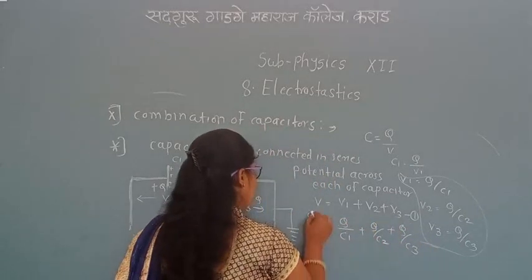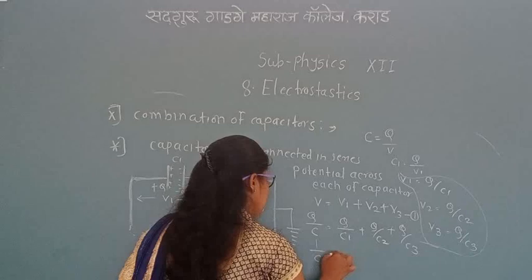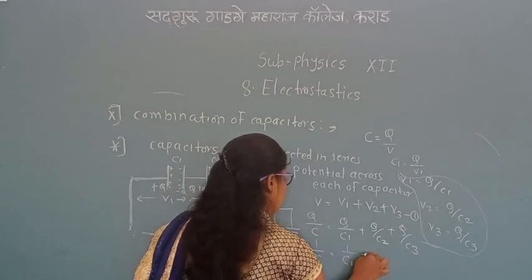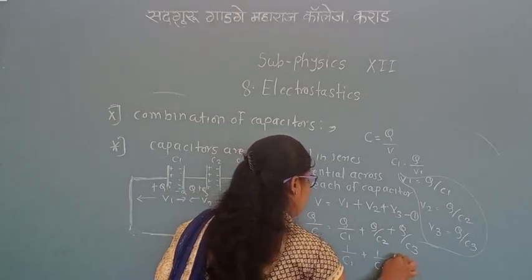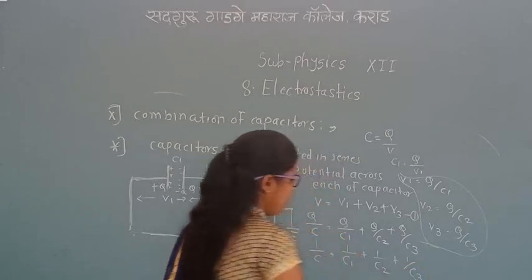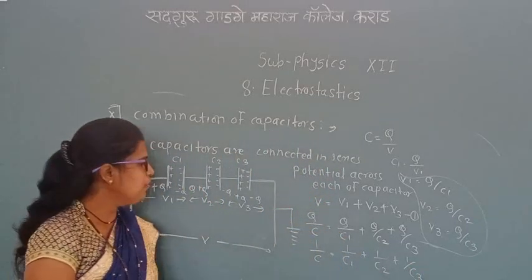Here Q is common, so Q cancels. Then 1 upon C is equal to 1 upon C1 plus 1 upon C2 plus 1 upon C3. Here, therefore,